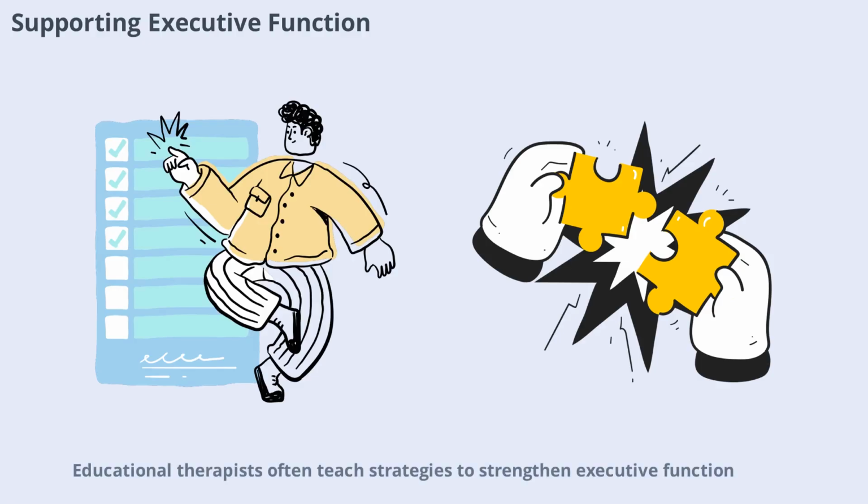Educational therapists often teach strategies to strengthen executive function. This might include using checklists, organizing materials, or practicing routines. By targeting these skills, therapists help children become more independent and successful in school. It's about building the brain's management system, not just telling children to be more responsible.